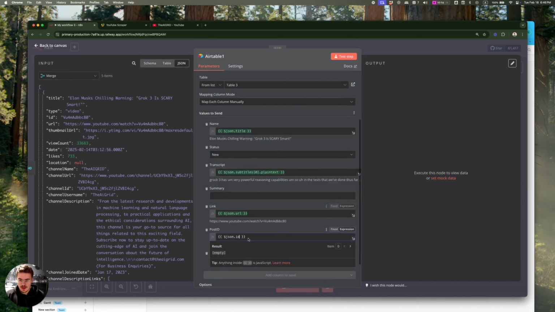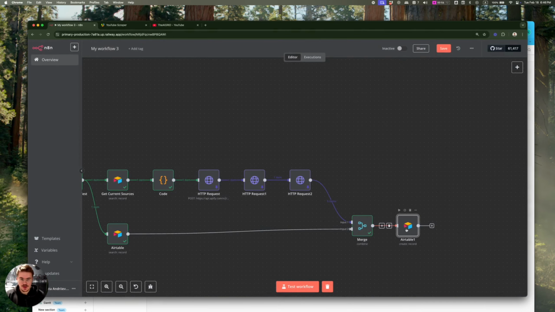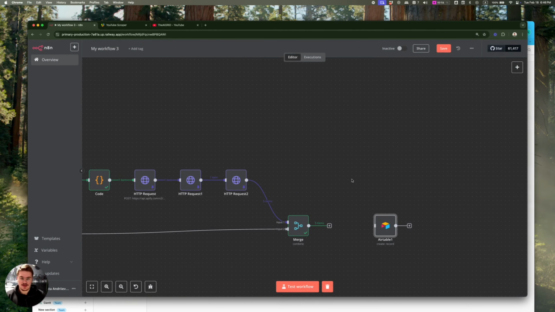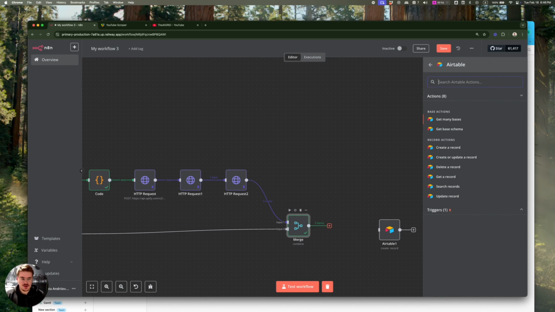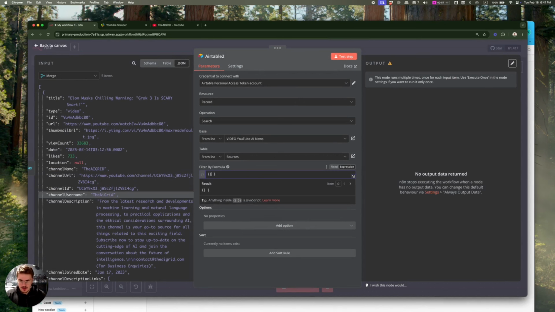ID. Then source is, we actually need to add the source if you want to match what video came from what source. But before that, to do that, we actually need to find the source on Airtable. So let's do search records. And just use this simple formula. We're going to search for the name, where the name is equal to channel name.